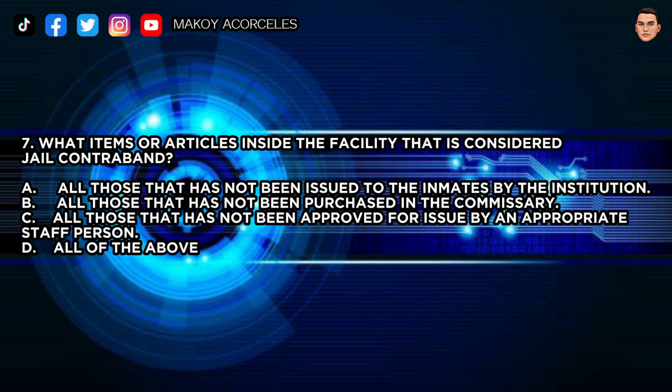7. What items or articles inside the facility are considered jail contraband? A. All those that have not been issued to the inmates by the institution. B. All those that have not been purchased in the commissary. C. All those that have not been approved for issue by an appropriate staff person. D. All of the above. The answer is D. All of the above.